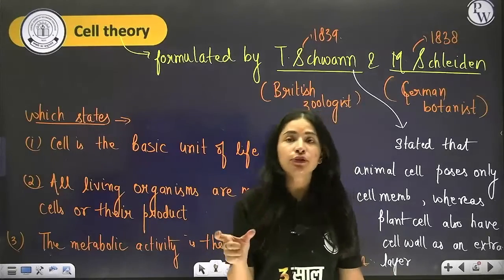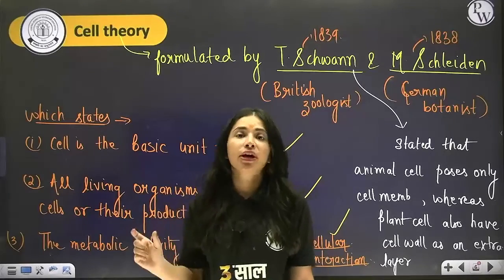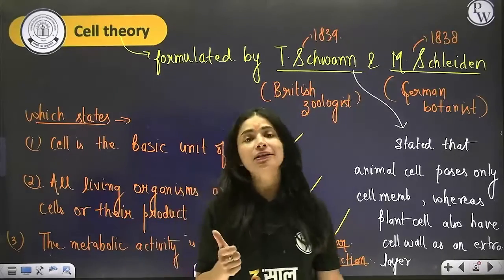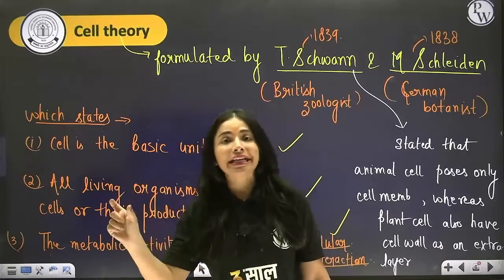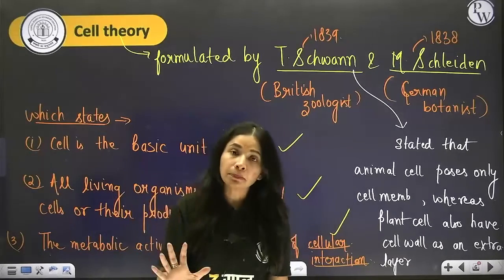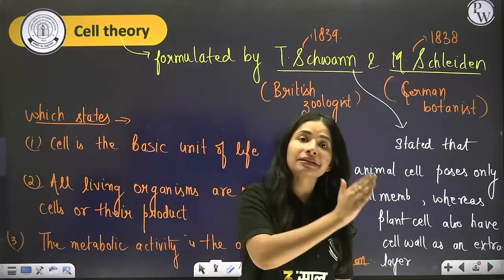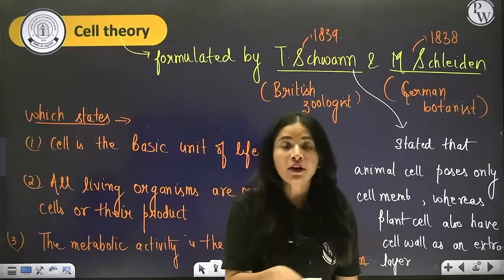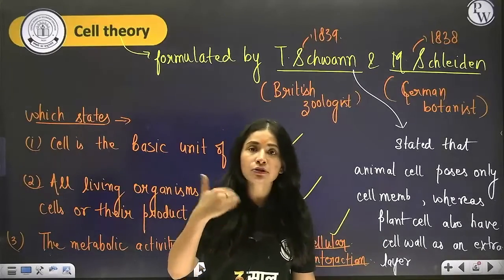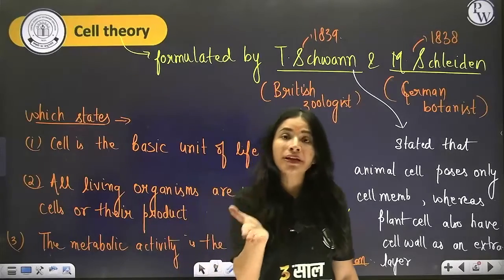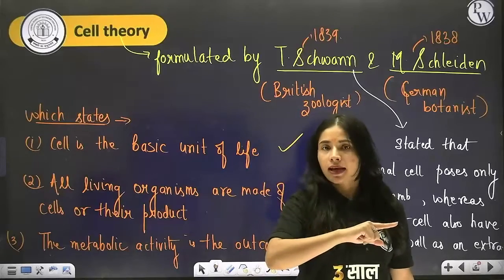So this confusion was cleared by scientist Rudolf Virchow, who modified the cell theory stating omnis cellula e cellulae. That simply means all the cells are arising from the pre-existing cell. None of the cells is coming from itself, de novo. Someone is giving birth to them. And who is giving? Their parent cell.